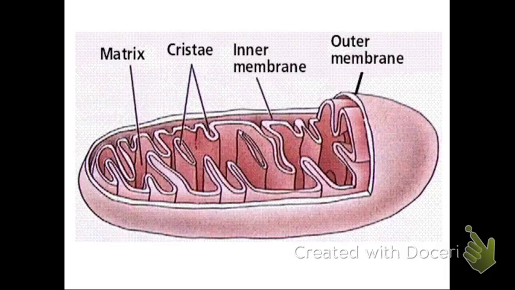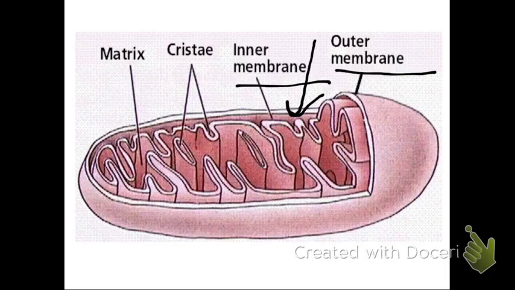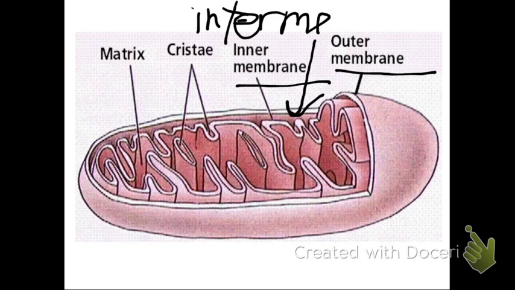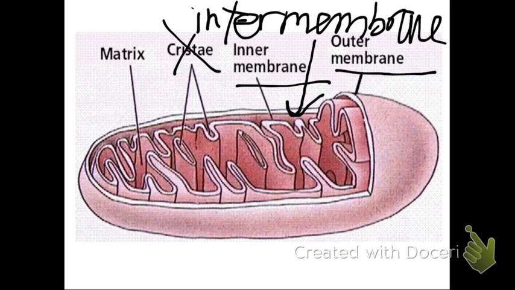The mitochondria, like chloroplast, has an outer membrane, an inner membrane, and it also has a similar theory behind it that bacteria consumed other bacteria. And if you notice, there's a little space in between the outer and inner membrane. This is called the intermembrane space. You don't need to know the cristae, but know that this space inside of the mitochondria that's not the membrane is called the matrix.